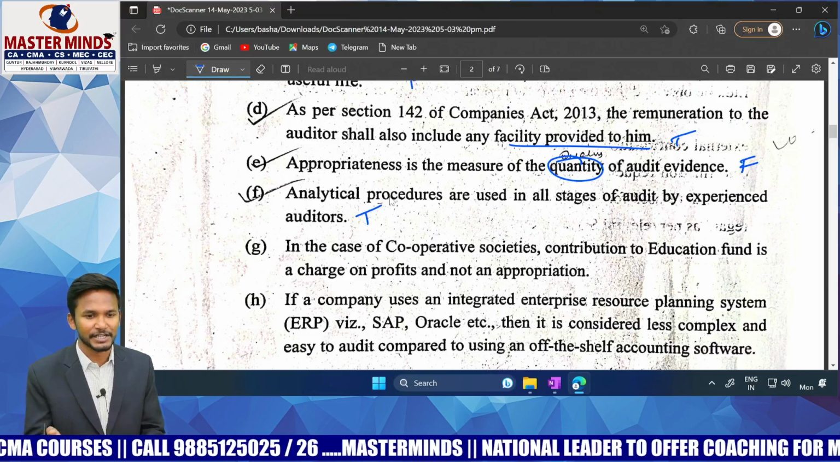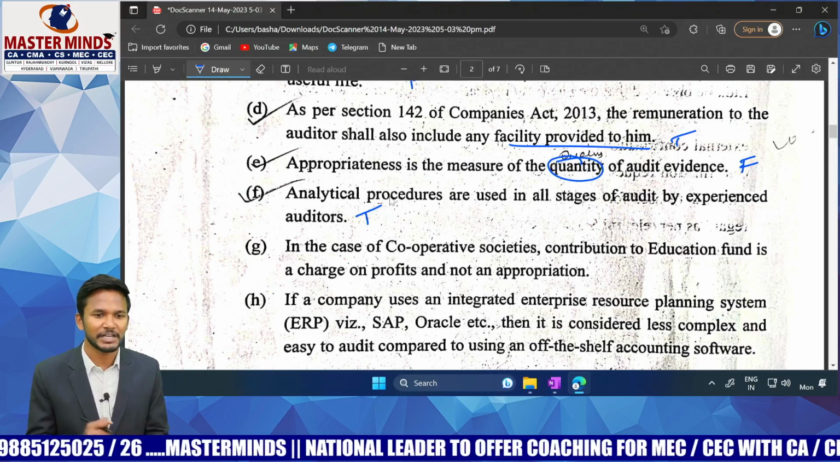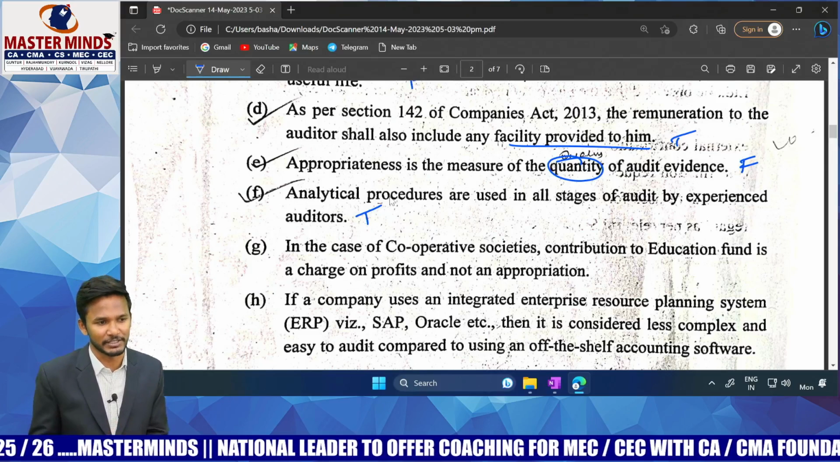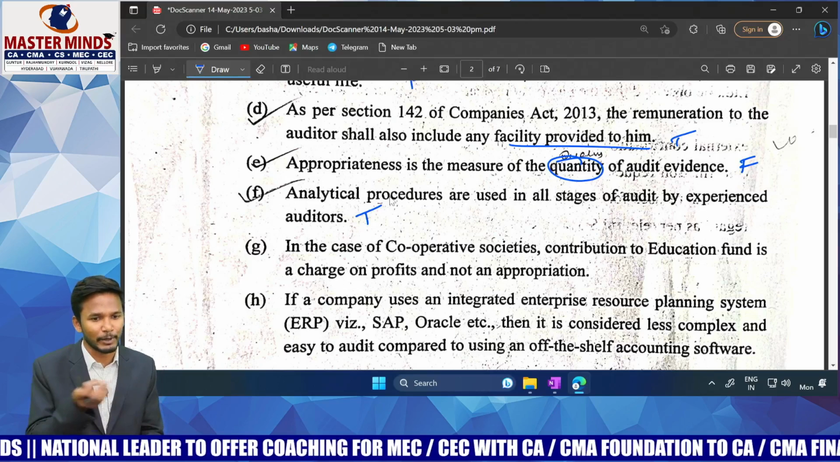Okay. At the planning stage, you can explain further: you will use it for identifying the risky areas. At the testing stage, you will use it for identifying material misstatements. And at the completion stage, you will use it for understanding whether your understanding about the company is proper or not.